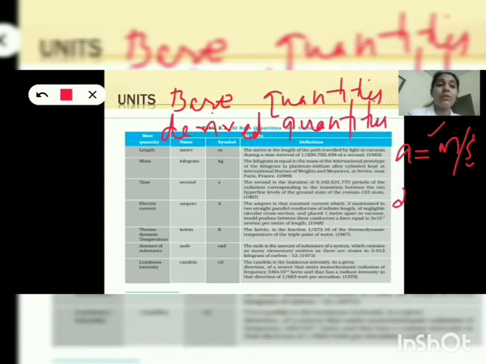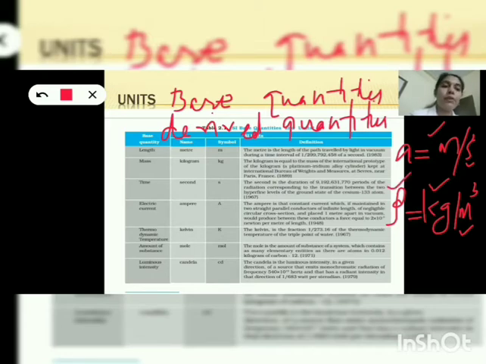What is the expression for density? It is mass per volume, and its SI unit is kilogram per meter cube, right? So kilogram is the unit of mass. Again, it's a base quantity. Meter is the unit of length, which is a base quantity. So the unit for density is obtained from the base quantities, hence it is a derived quantity.